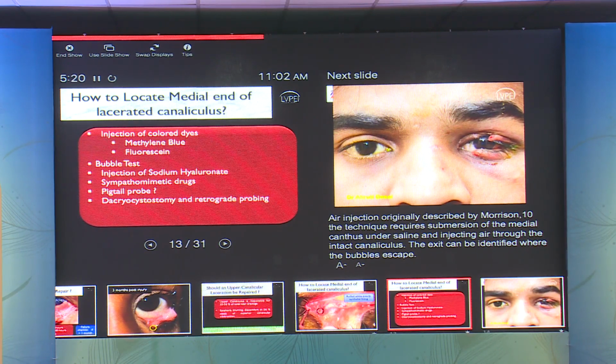But there's also a paper in JAPOS which says that just by injecting sodium hyaluronate over the suspected area of the canaliculus, you can achieve some degree of hemostasis. And then once you are able to find the canaliculus, you inject a little bit of sodium hyaluronate into the canaliculus so that it helps you dilate, and eventually that will help you place the stent more easily.